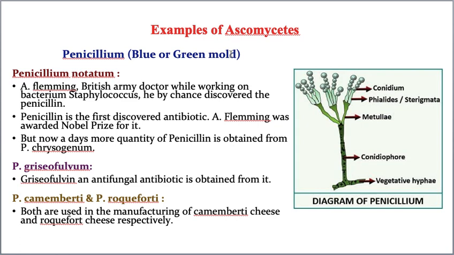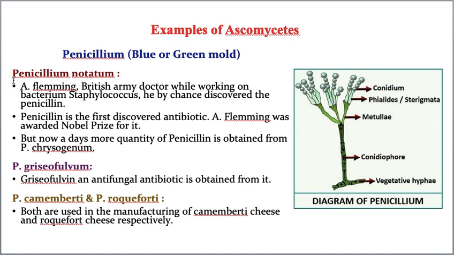Okay, now let us take the Penicillium genus. Penicillium is basically a genus, and a genus includes many species. Now let us take some species as examples. The first example is Penicillium notatum. Basically there is one doctor, a British Army doctor, and his name is Alexander Fleming. Now, this Alexander Fleming started working on a bacterium called Staphylococcus.